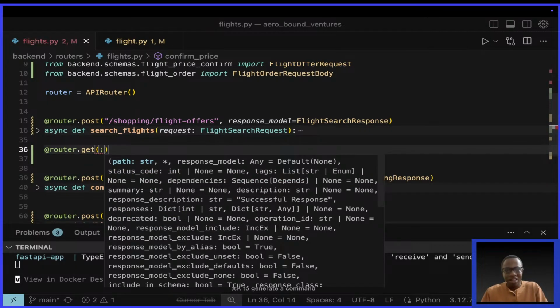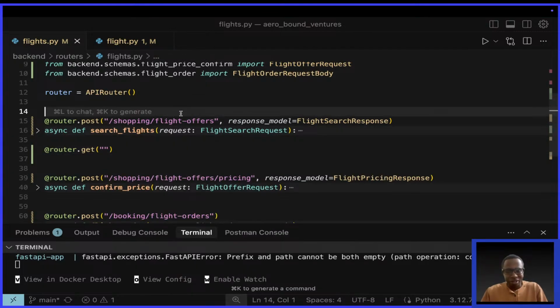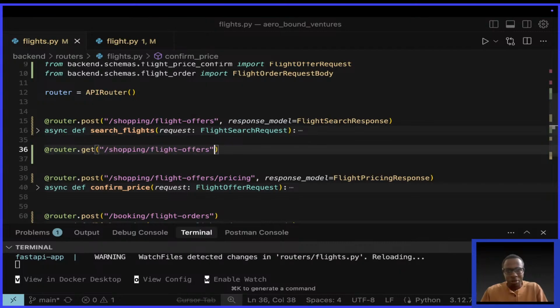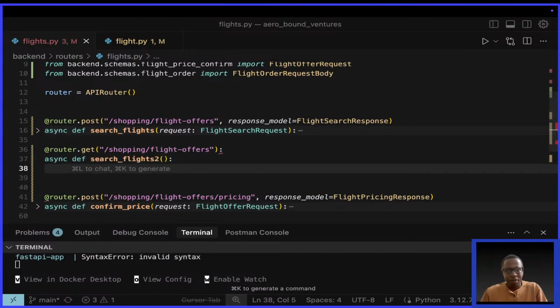Say app. So I want a similar endpoint. This same endpoint. So let us see what will happen. Then I can say post, come here and I say async def. Can I call it search flights 2, like that. Then for now, I simply return an empty string, and I need to fix the spelling of return here. An empty string and save.